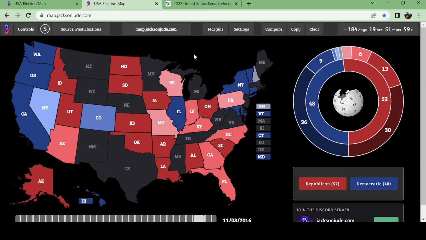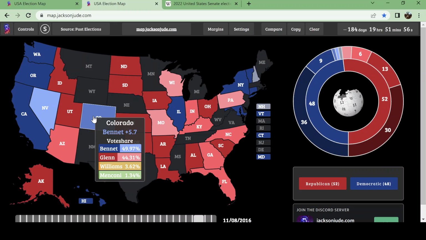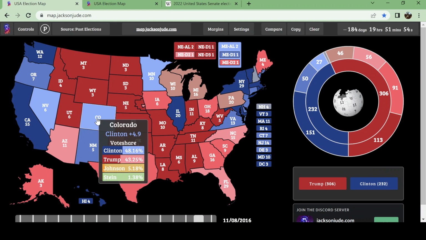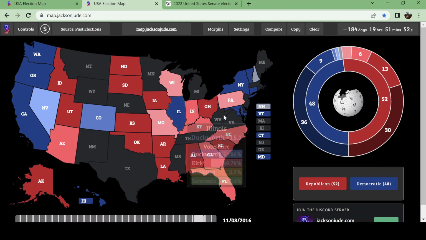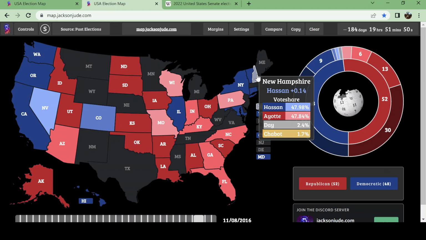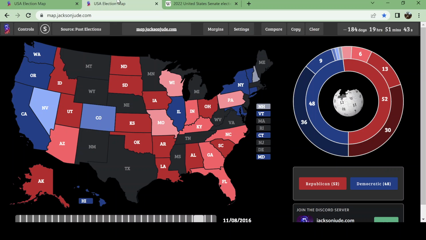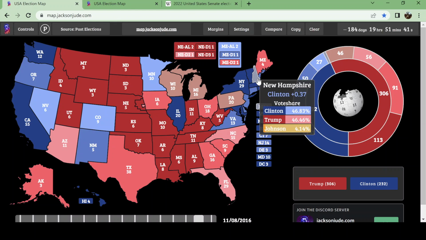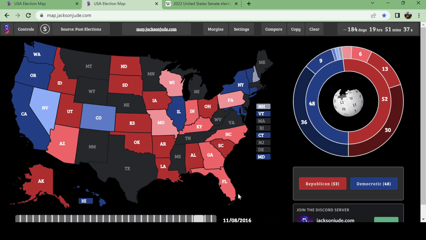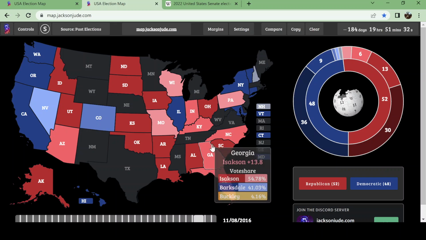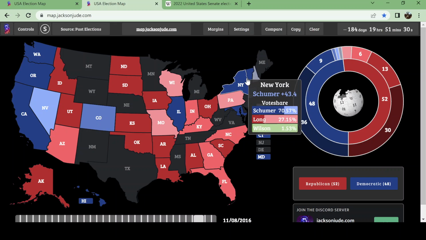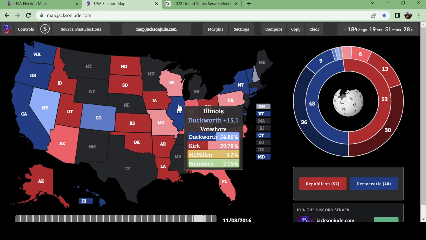You can see this happening with Democrats too in Colorado, where Michael Bennet won by 6 points, but Hillary Clinton only won by 5 points. You can also see this in New Hampshire, even though this is an extremely small difference. Maggie Hassan only won by 0.14%. Hillary Clinton won it by a slightly larger margin, by 0.4%. That's just a few tenths of a percent, which is not a big deal. But as you can see, there was a lot of Democratic either underperformance or outperformance compared to Trump.